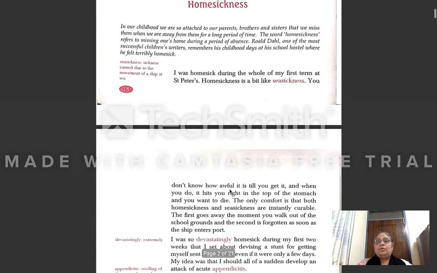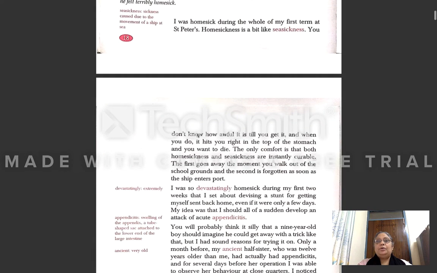You don't know how awful it is till you get it, and when you do, it hits you right in the top of the stomach and you want to die. He is telling about the feeling, what type of feeling it is. It hits you right in the top of the stomach and you want to die. Both the feelings are like this, homesickness and seasickness.